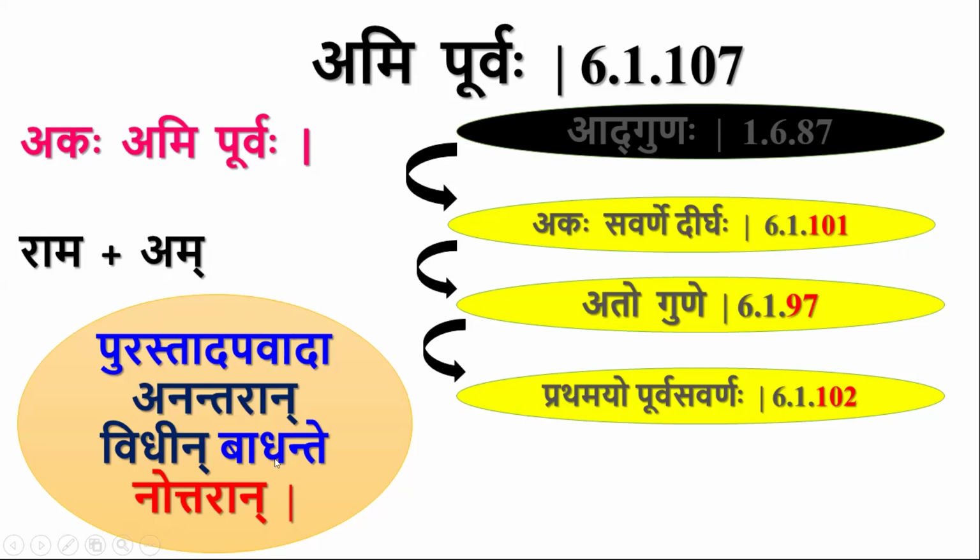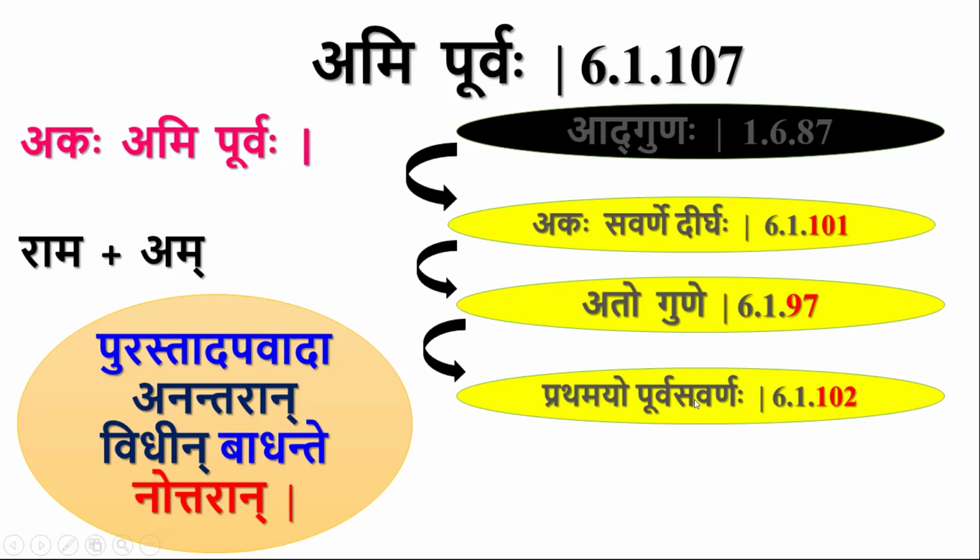So this Paribhasha tells that if an Apavada is present before an Utsarga, then this apavada blocks the utsarga, and it does not block the one more utsarga which is present after this. We can consider between Ato Gune and Pratamayo Purva Savarnaha.